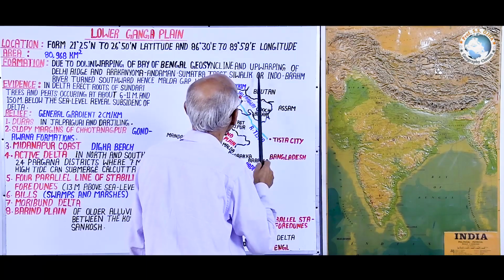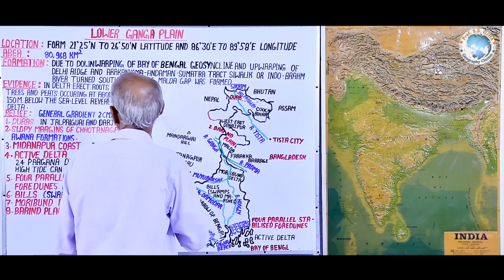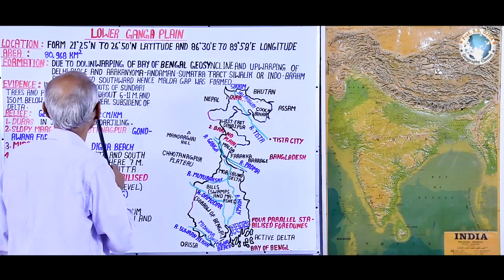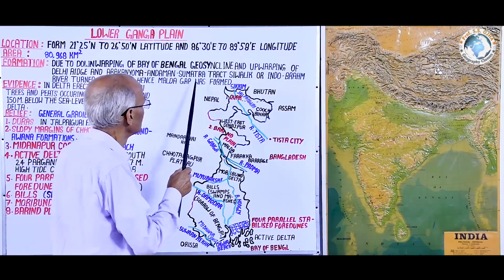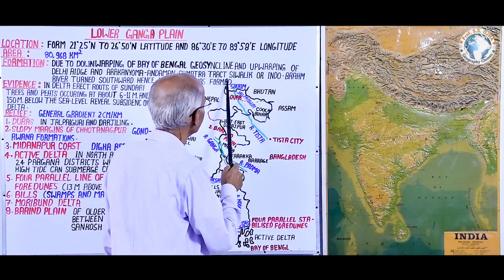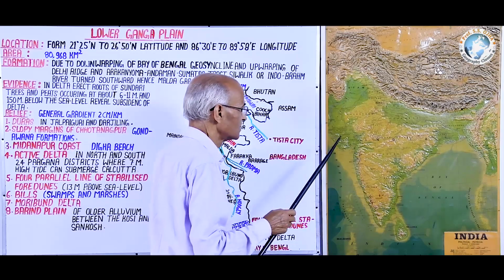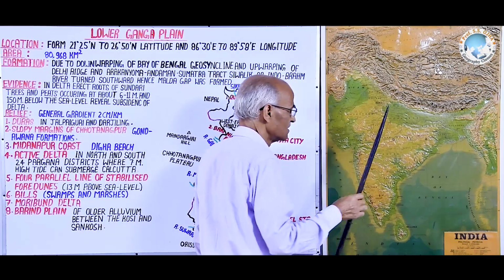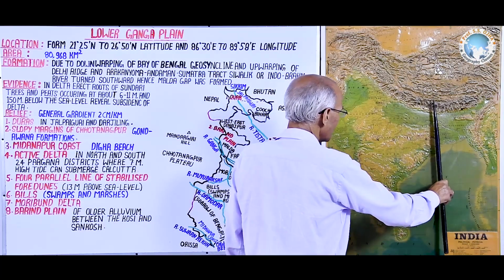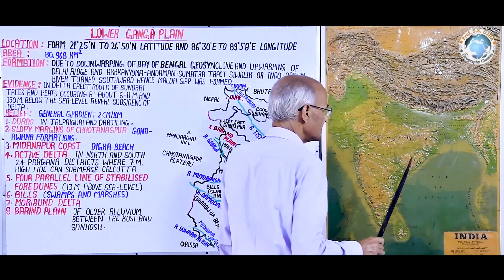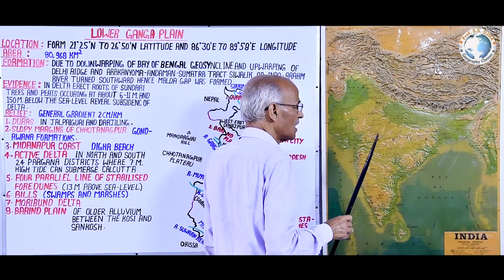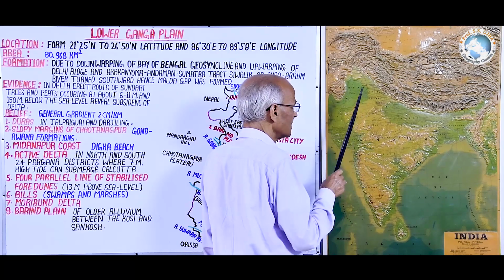And the up warping of the Delhi Ridge and Arakan-Yoma Andaman Sumatra tract. The first one is the down warping of this Bay of Bengal geosyncline. At the same time, two up warping tracts are there.